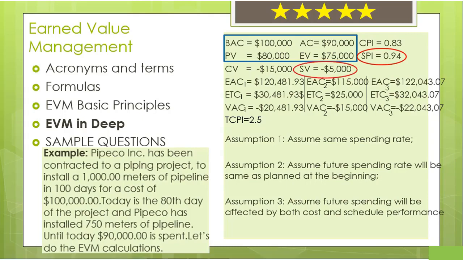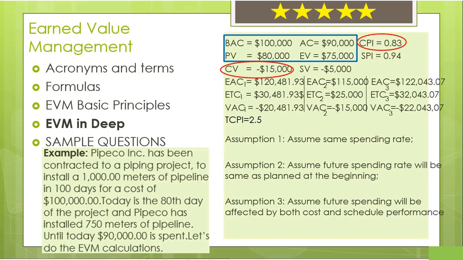And also, SV, the schedule variance, is less than 0. Therefore, if SPI is less than 1, we should expect SV to be less than 0. Or vice versa is also true. If SV is less than 0, we should expect SPI to be less than 1. Both are telling us the same thing. We are not in a good situation for our schedule.